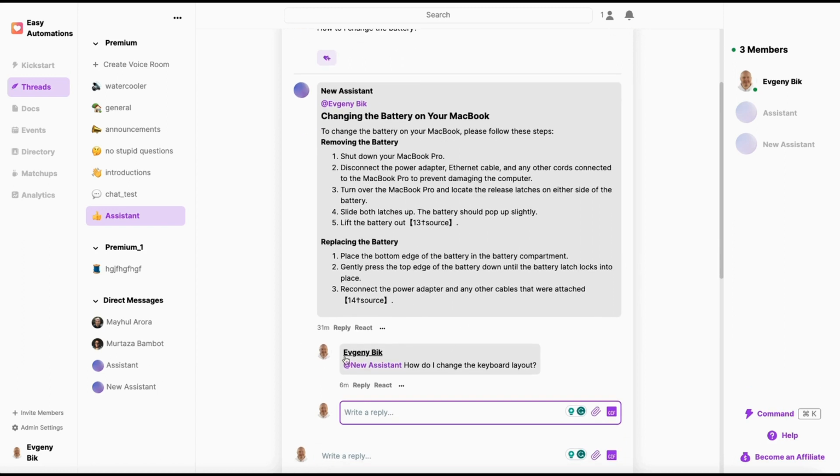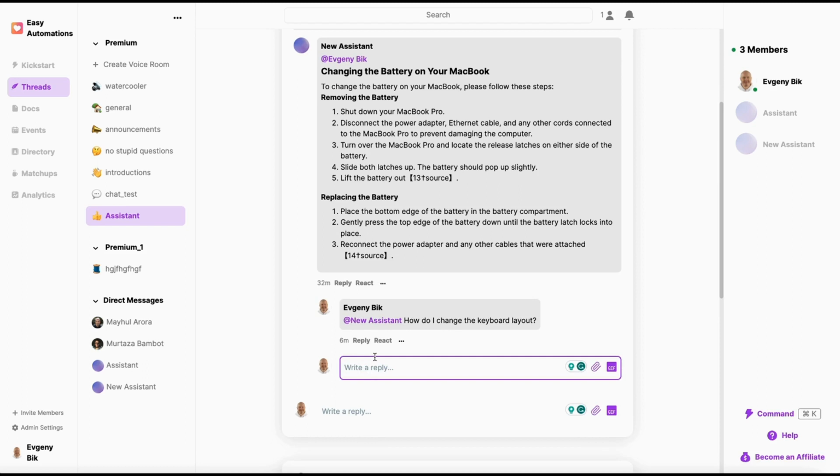What this means is that if, say for example, you want to respond to this comment, you can't, because you're going to be responding to this comment. Okay, so that's important. And that's why, for example, here you would have to mention the new assistant, because that mention doesn't come in automatically.